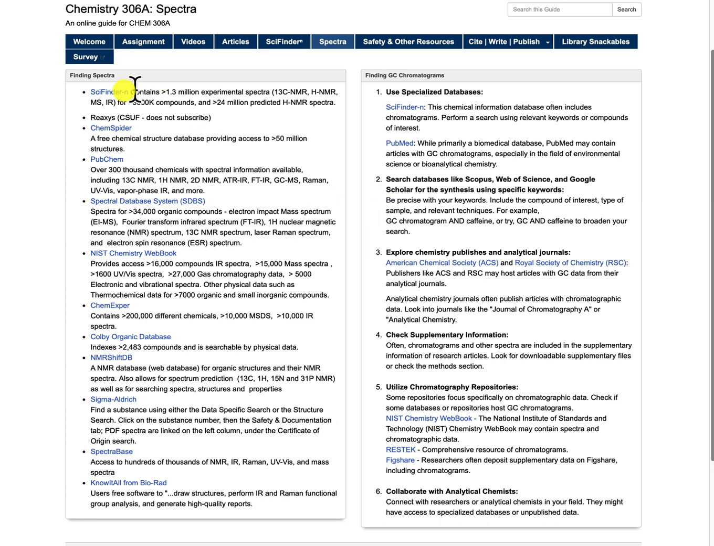so you can find spectra from a number of different resources. Not all of these resources may have the spectrum that you're looking for, so you're going to have to do some searching in order to find the one that you're looking for.